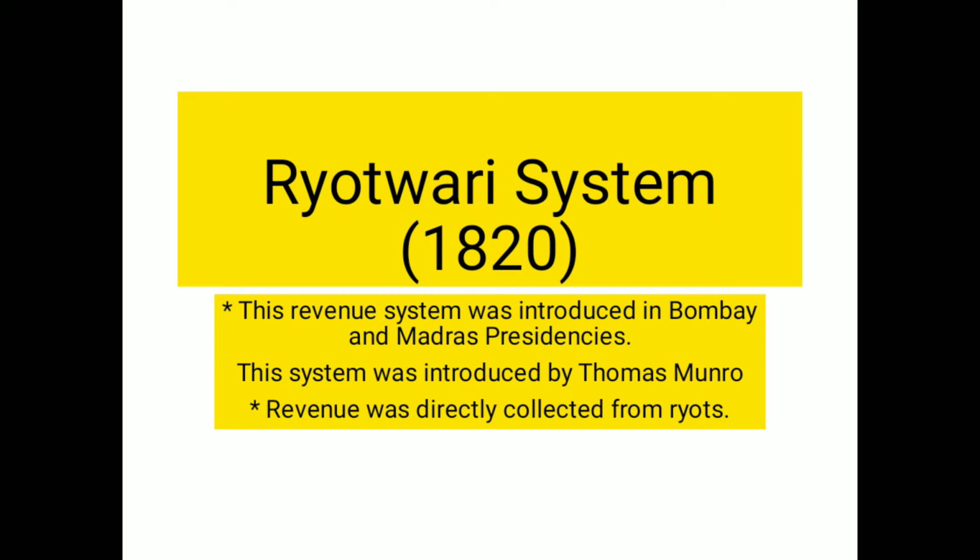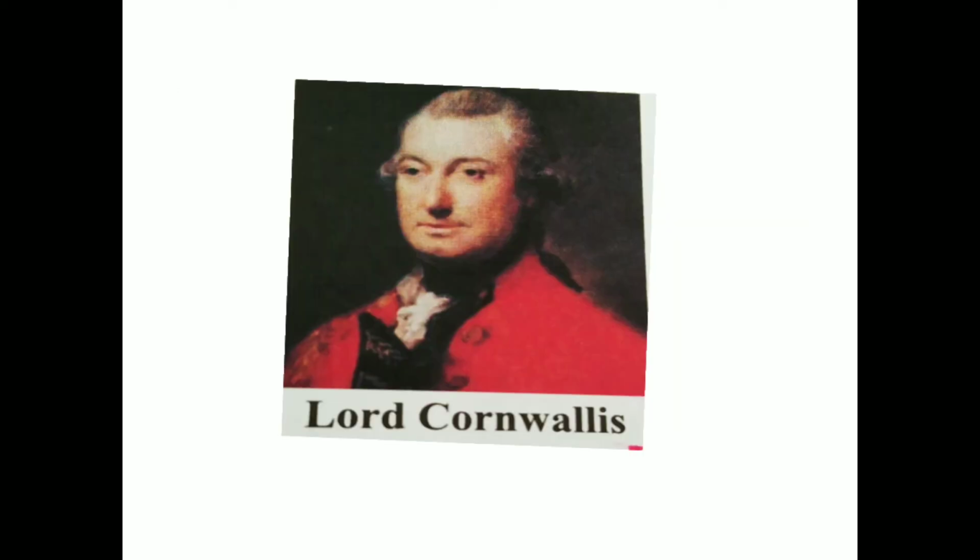We had already talked that the territory was divided into presidencies, and the revenue was directly collected from the ryots. Who were these ryots? They were the cultivators. The revenue was collected directly from the cultivators, and the ryot was recognized as the owner of the land, who paid the tax directly to the government.